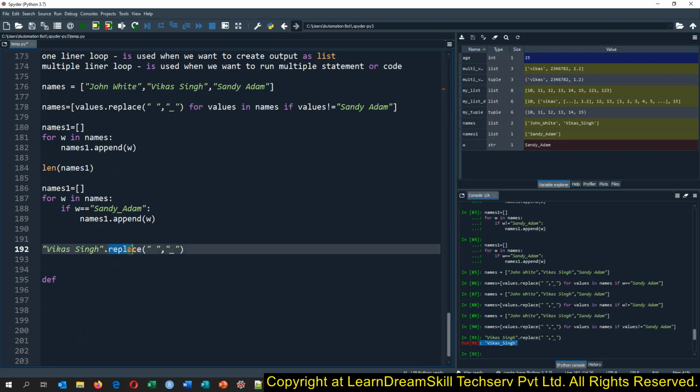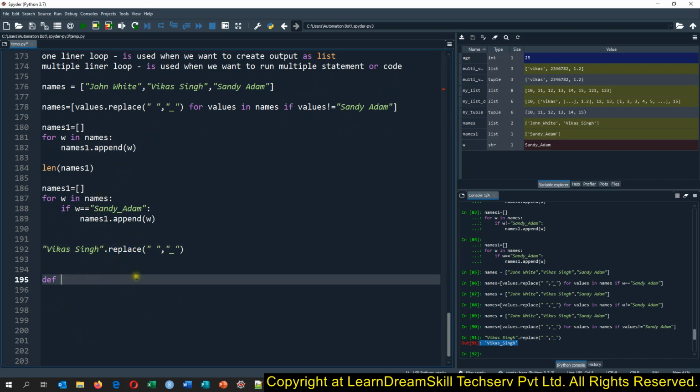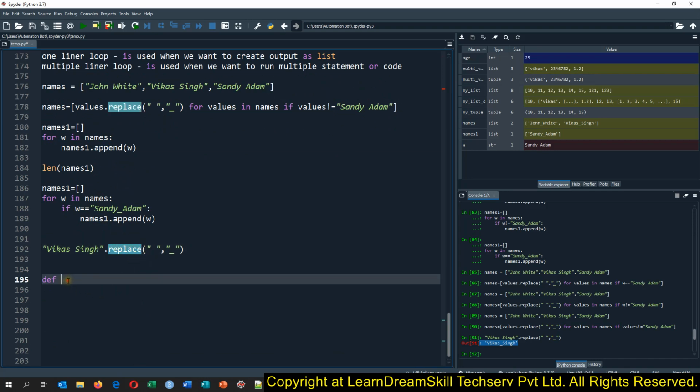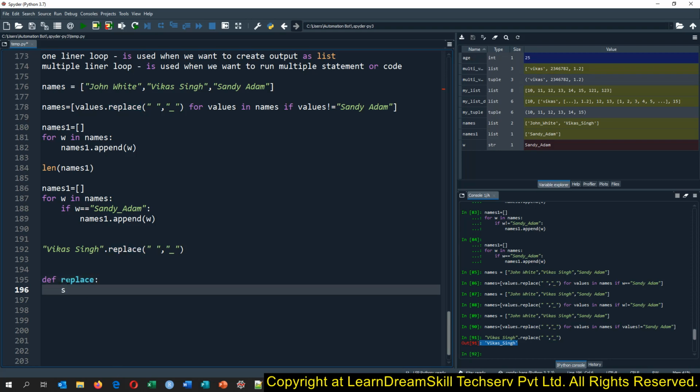Like we are having replace, we are having this append. So we will just give our own name. Kindly do not give a name which already exists in Python. So suppose, don't try to create a function with the name replace. Okay, let me just try to show you what it will give us.